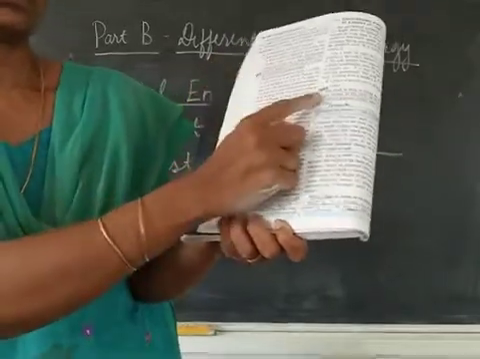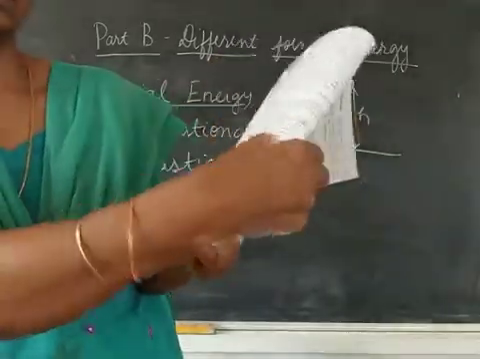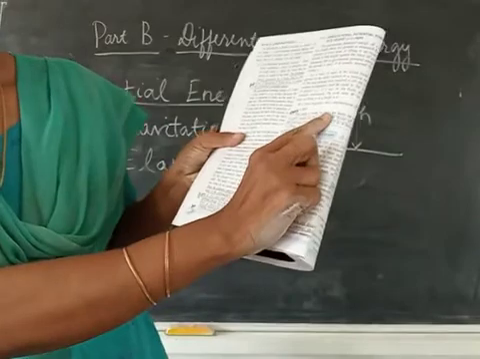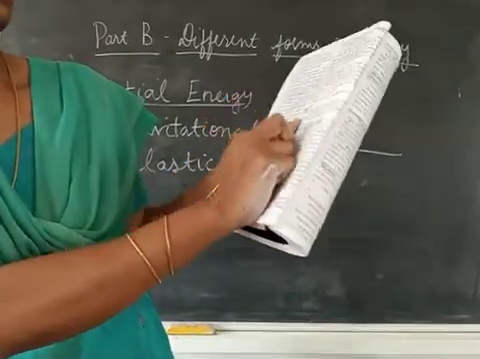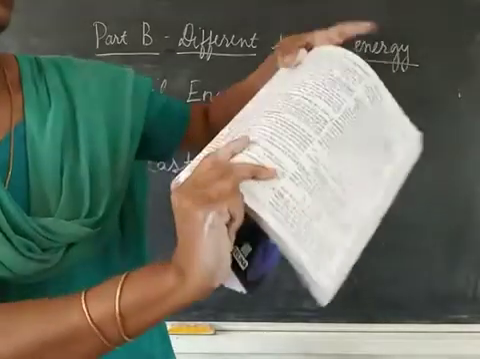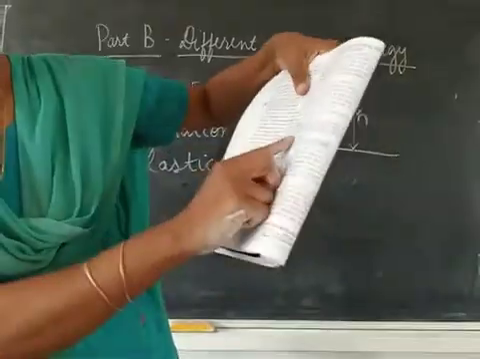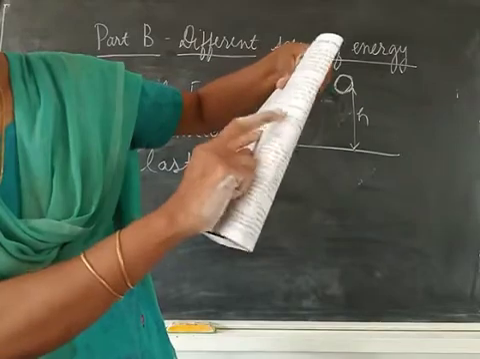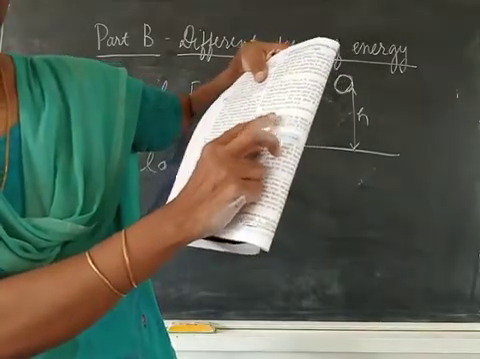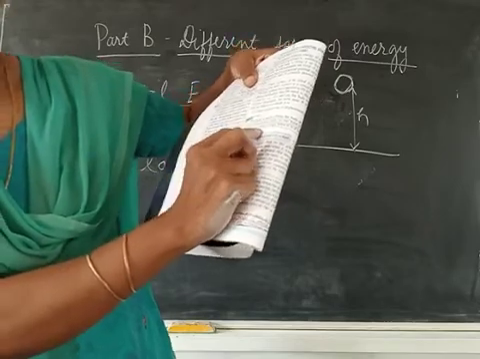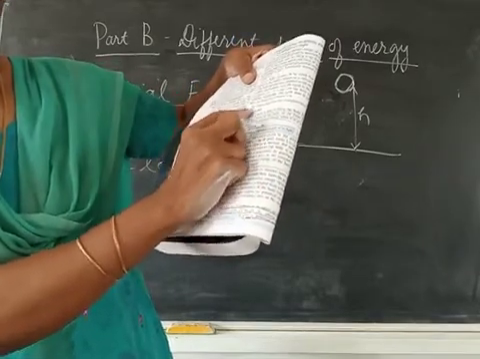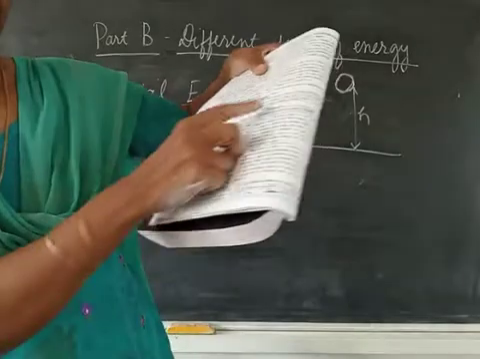Cause of gravitational potential energy is here. The work done in lifting the body up gets stored in the body in the form of gravitational potential energy. The work done in lifting it against gravity is stored as gravitational potential energy. So that is the cause of gravitational potential energy.